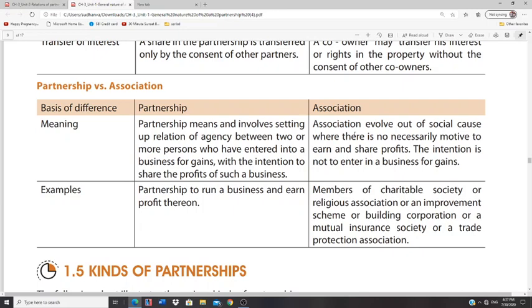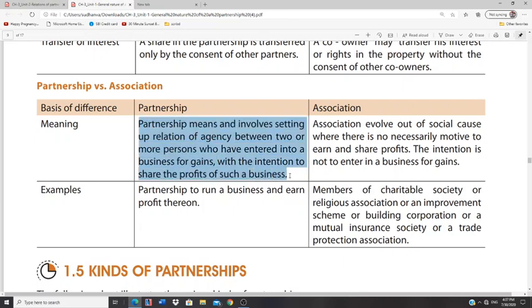It is not a business for gains. If they get additional income, fine. But the main objective is not profits. In case of a partnership firm, usually the relationship among two or more partners is to establish a business for the purpose of earning profits. Okay.